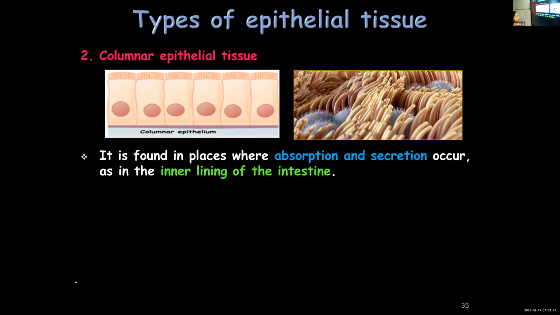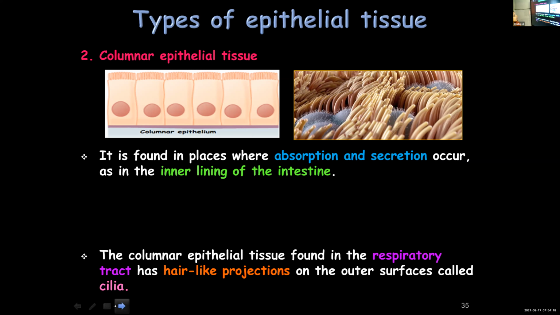Next one is columnar epithelial tissue. As the name suggests, it is made up of tall pillar-like cells. You can find them in places where absorption and secretion take place. In the previous one, squamous epithelial tissue, I told you that these are found in places where exchange or transport of materials takes place. But columnar epithelial tissue is found in places where absorption and secretion take place. For example, the intestine. The inner lining of the intestine has columnar epithelial tissue.